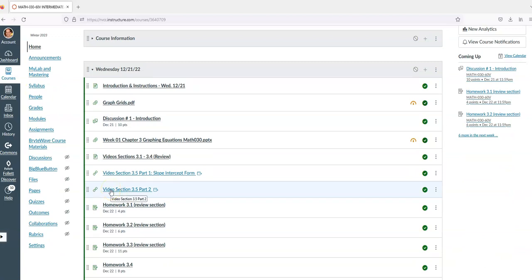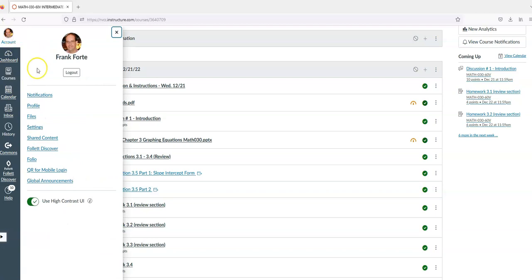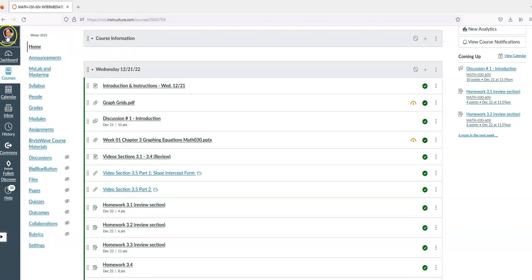If you set up your phone to do push notifications, then you can get those announcements set up directly. If you need some help in setting them up, click on where it says account and notifications, and that's how you get that information. Okay? If you have questions, you need help setting it up, let me know, send me an email, and I will help you to set that up.